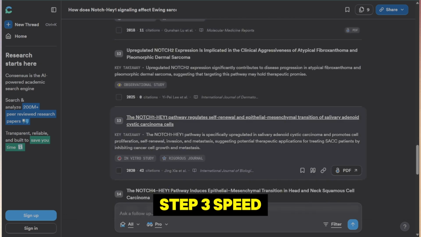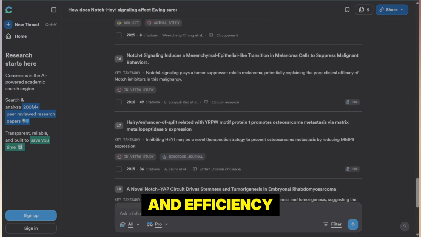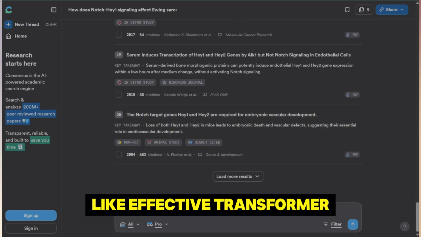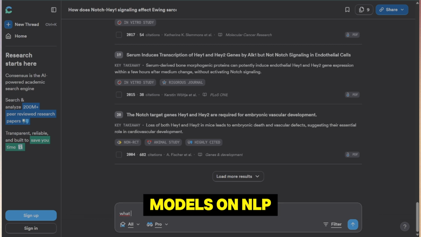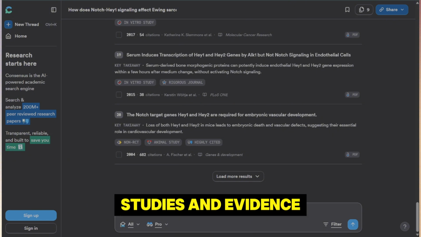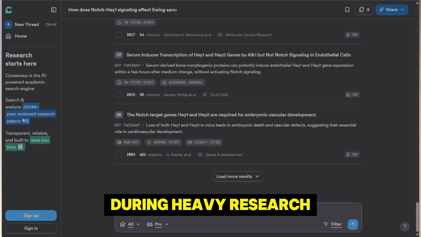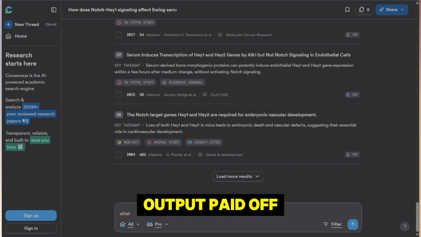Step 3. Speed and efficiency. Consensus is lightning fast. I typed questions like "effective transformer models on NLP" or "recent advances in zero-shot learning", and it returned summarizations, studies, and evidence in seconds. Elicit was slower during heavy research tasks, but its structured output paid off when working on more complex writing.